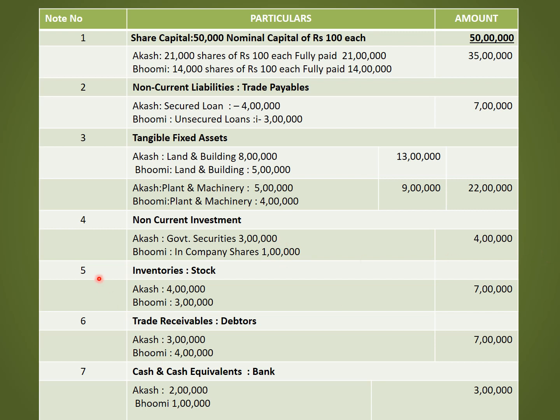Note number 5, inventories, that is stock. Akash Limited stock is 4 lakh. Bhumi Limited stock is 3 lakh. Total inventories, that is 7 lakh. Note number 6, trade receivables. Akash Limited debtors is 3 lakh. Bhumi Limited debtors is 4 lakh. Total 7 lakh. Note number 7, cash and cash equivalent. Akash Limited bank amount is 2 lakh. Bhumi Limited bank amount is 1 lakh. Total 3 lakh.